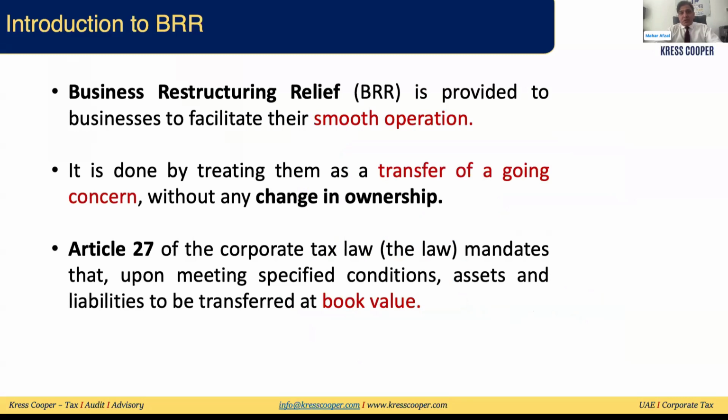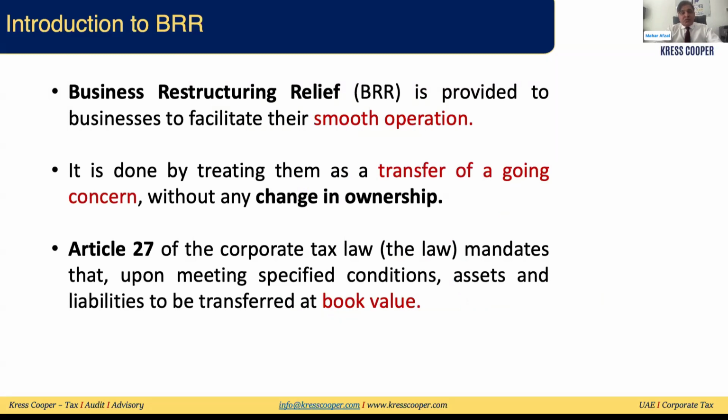What is business restructuring relief? There are certain conditions, and if an independent part of the business is being transferred from one taxable person to another taxable person or to a potential taxable person as a result of this transfer, then the law allows that the gains and loss on this transfer will not be subject to tax, but the transfer will be at the book value.